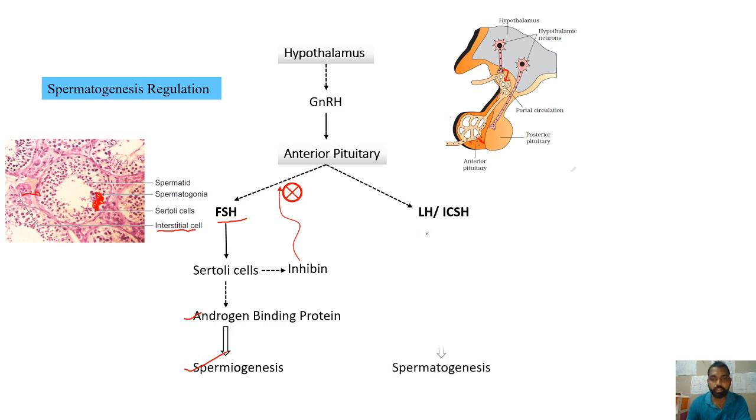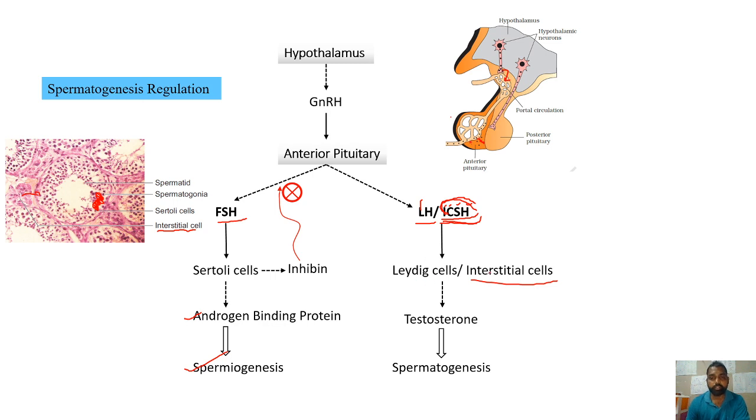Now coming to the luteinizing hormone. As a result of the stimulation by the GnRH, the anterior pituitary will release this LH, luteinizing hormone. This luteinizing hormone will act on the Leydig cells or interstitial cells. That is the reason why in the case of male, the LH is actually known as ICSH, interstitial cell stimulating hormone. This is the word that we use in the case of male, ICSH.